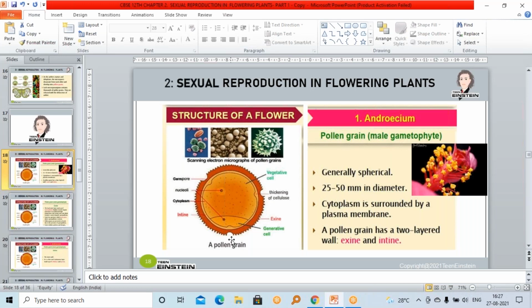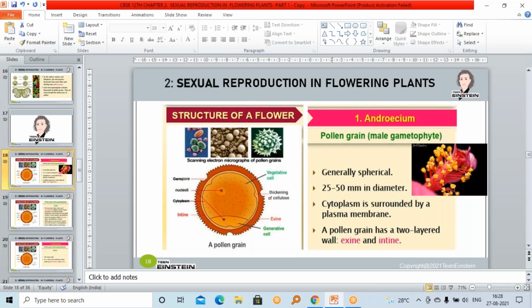And this pollen grain, the cell wall of the pollen grain, is called sporoderm. Commonly, it is called sporoderm, the wall of a pollen grain. Then the pollen grain has two prominent layers.